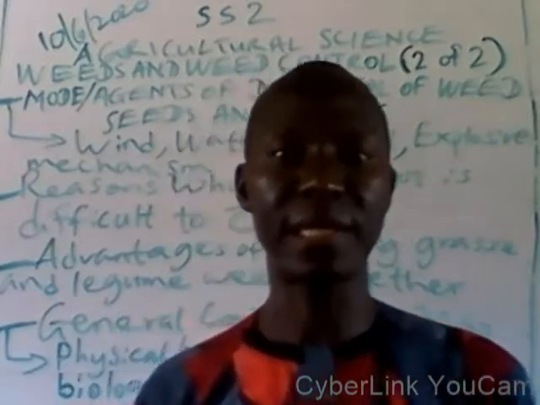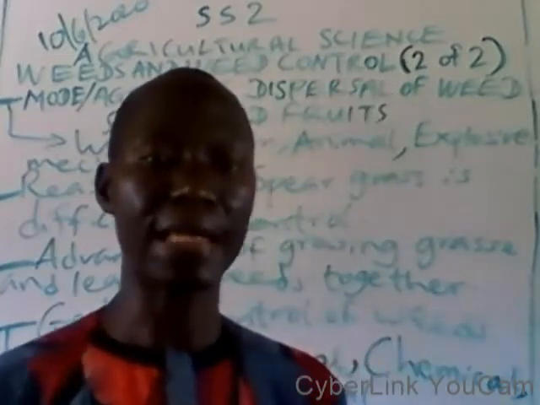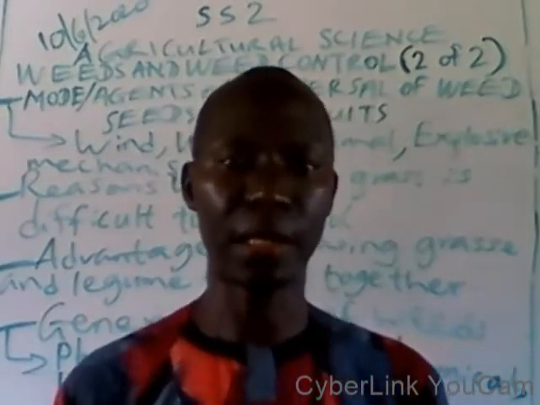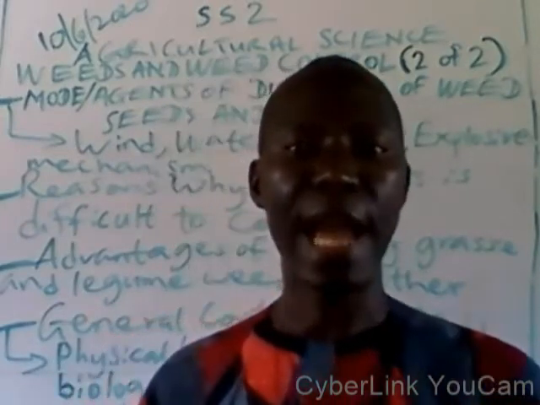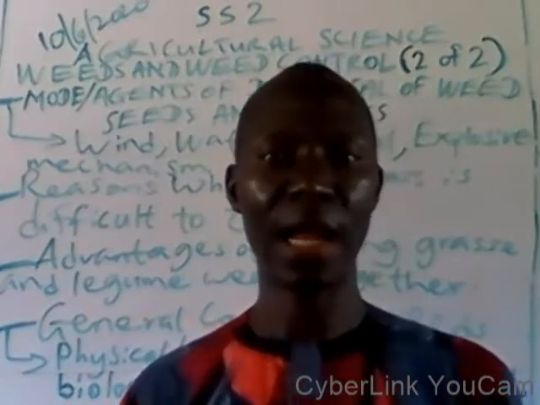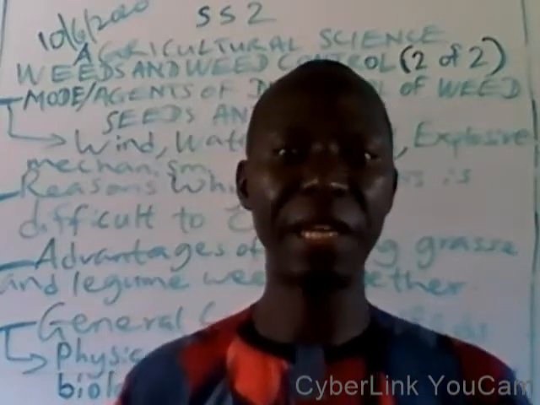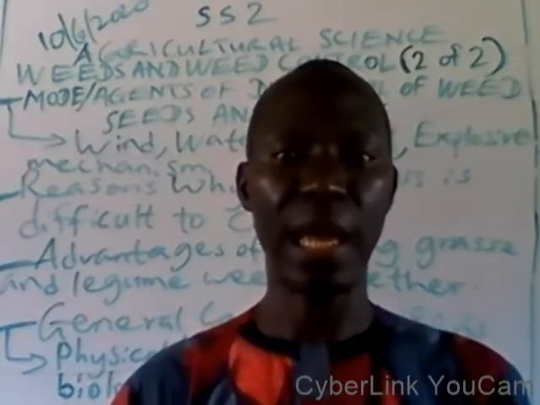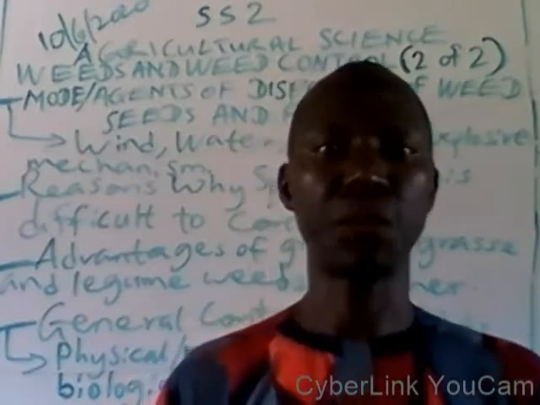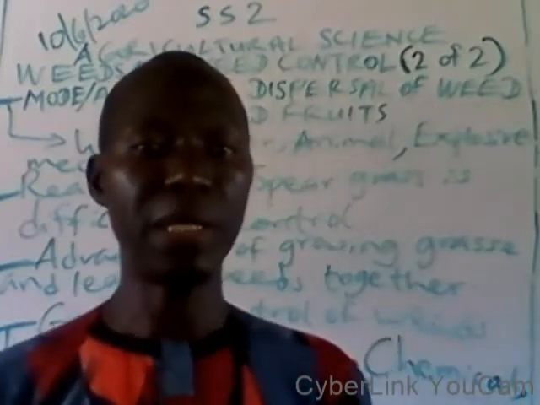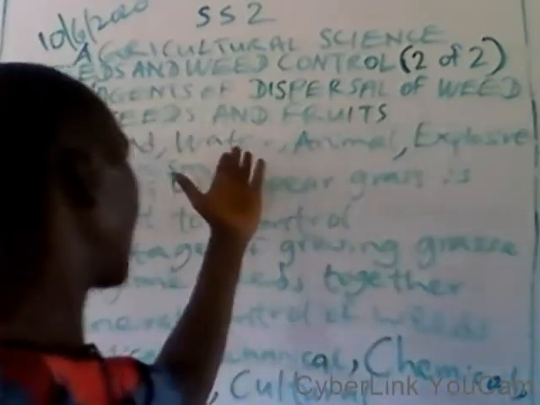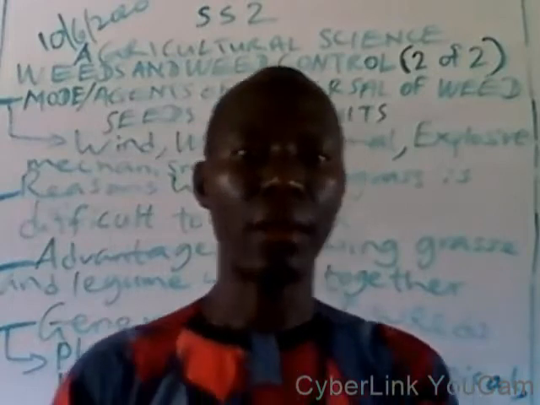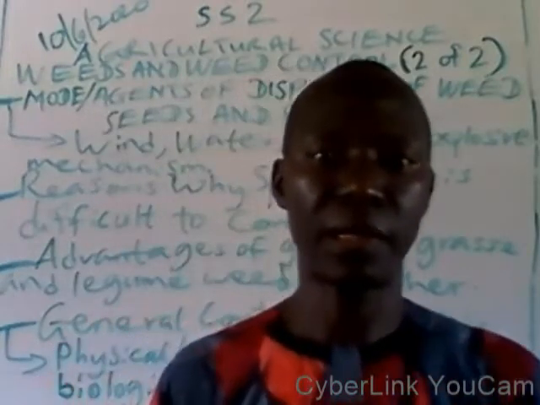Those weed seeds that are dispersed by wind, they have the following characteristics. 1 is that they are powdery in nature, and again they are feathery. They are like feathers, so they will be able to be carried by the wind very flexibly. Another agent of dispersal is water. The weed seeds that have been dispersed by water, they have the following characteristics.